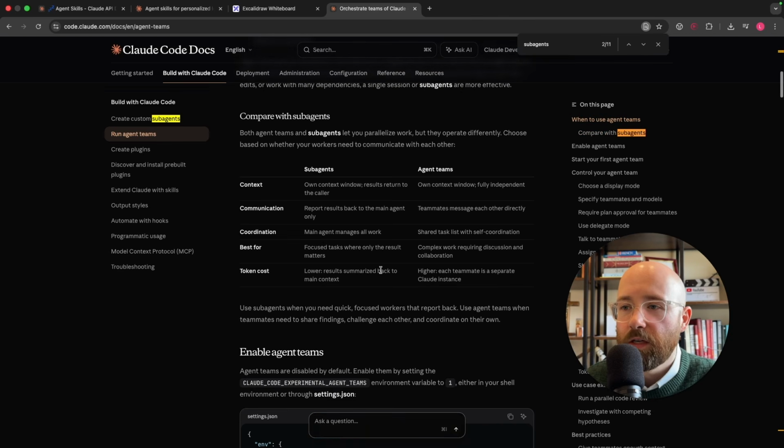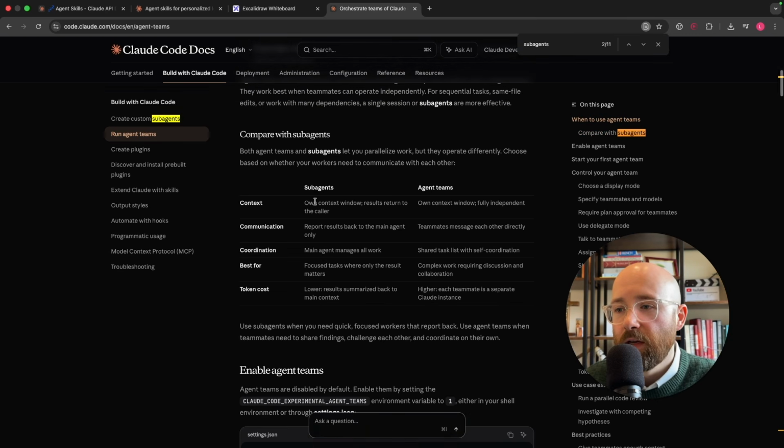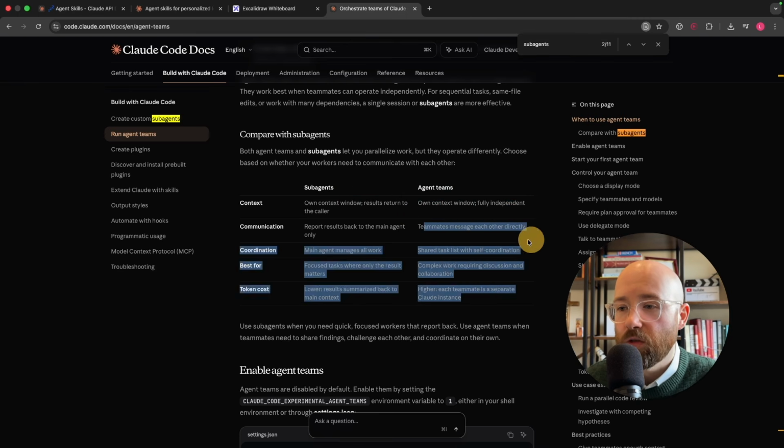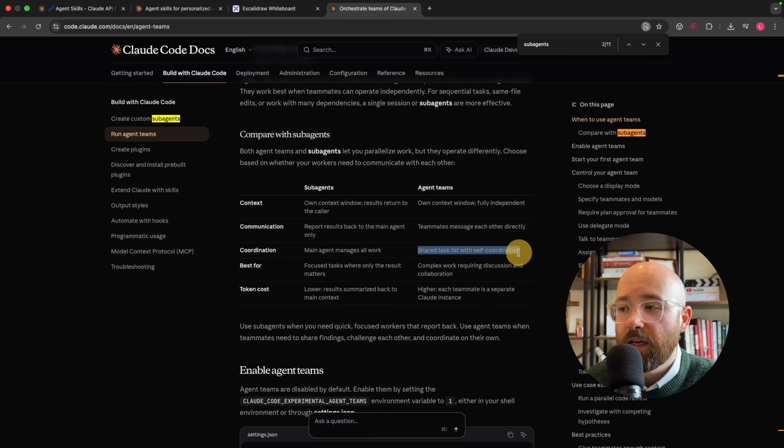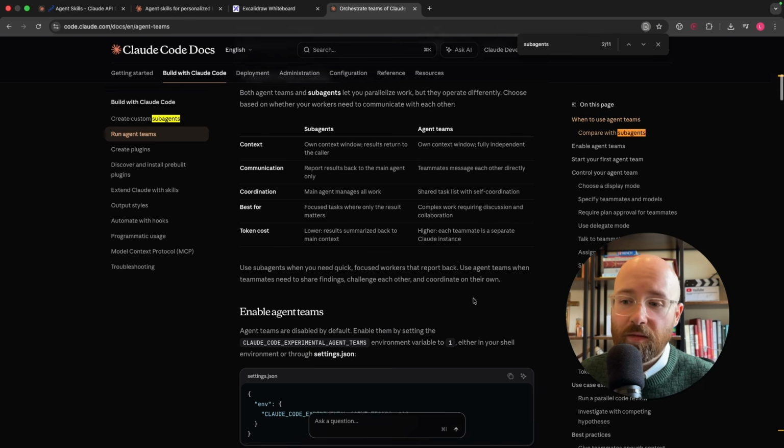If we scroll down here, you can compare it to subagents. Subagents have their own context window, results returned to the caller, whereas teammates have their own context window, fully independent, can talk to teammates, share task lists with each other, best for complex work, higher token cost, but each teammate is a separate Claude instance. So better, but takes longer.